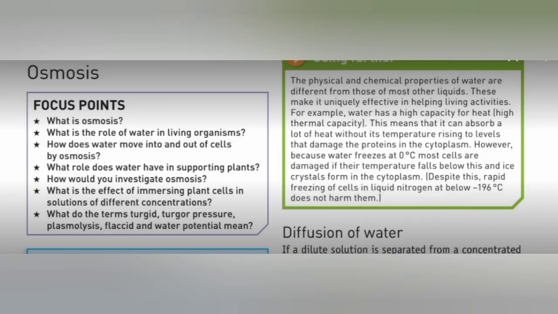As you all know, we have chapter 3 about movement into and out of the cell. This video is going to be very useful for you because in this video we will discuss the introduction to osmosis and the role of water. We also discuss the importance of water in living organisms, the role of water as a solvent, water in chemical reactions, water in blood plasma, water in plants and water in excretion.